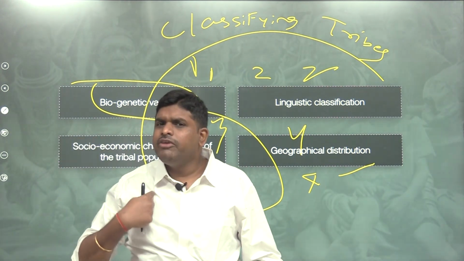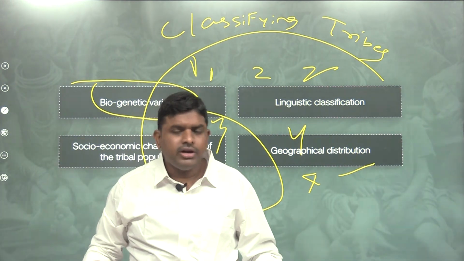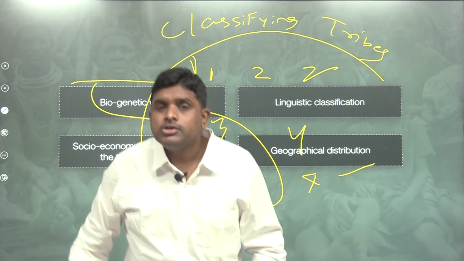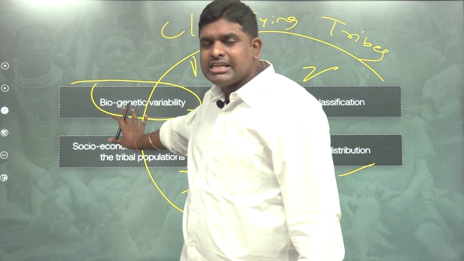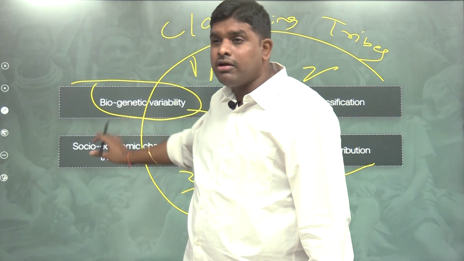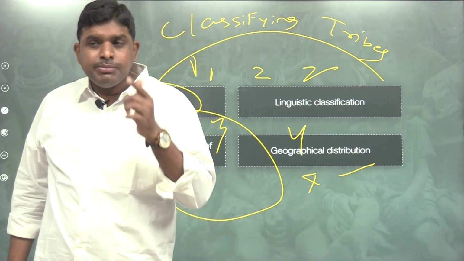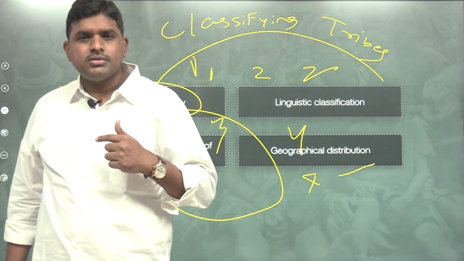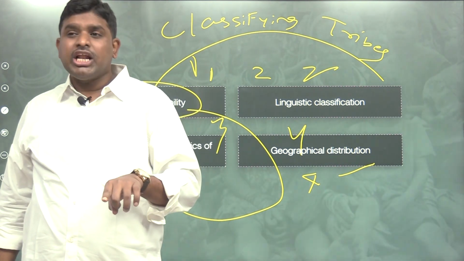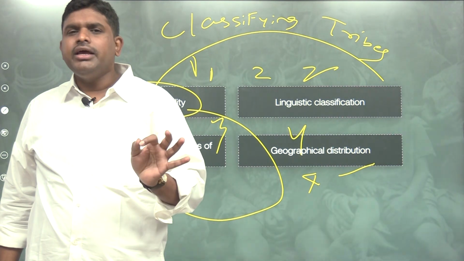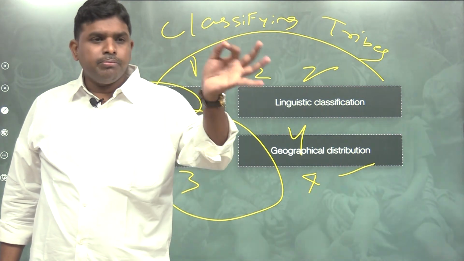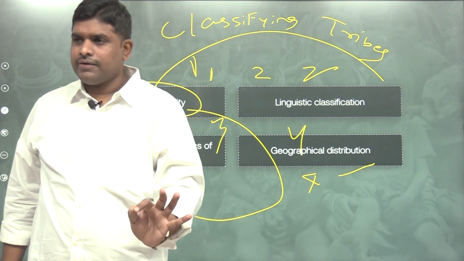When I am genetically different, my biology will be different, your biology will be different. So the classification of tribes based upon their biological appearance, their physical appearance, we also call racial classification generally, but technically it is called biogenetic classification.